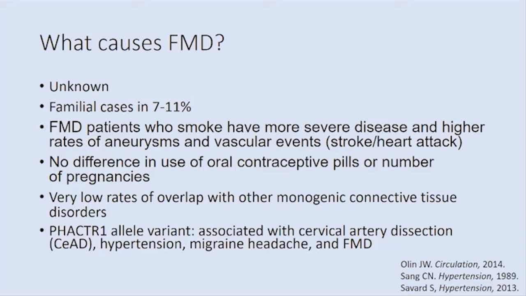And then there are what we call monogenic, or single gene abnormalities, connective tissue disorders like Loeys-Dietz and Marfan syndromes, where we've tried to see if there are any overlaps in those genes. Right now there are still low levels of overlap that we're seeing there. One of the promising allele variants, so mutations in this gene, is called factor 1. There's more research being done about this, but it can be associated with cervical artery dissection, hypertension, migraine headache, and FMD.